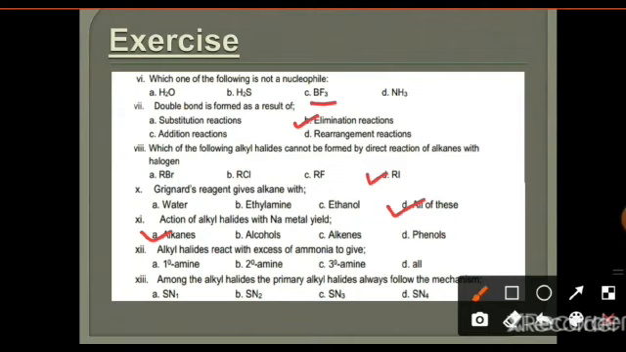Alkyl halide reacts with excess of ammonia to give? We have already discussed that it gives a mixture of amines, that is primary, secondary, and tertiary. When it is reacted with excess of ammonia, then all these amines are produced.